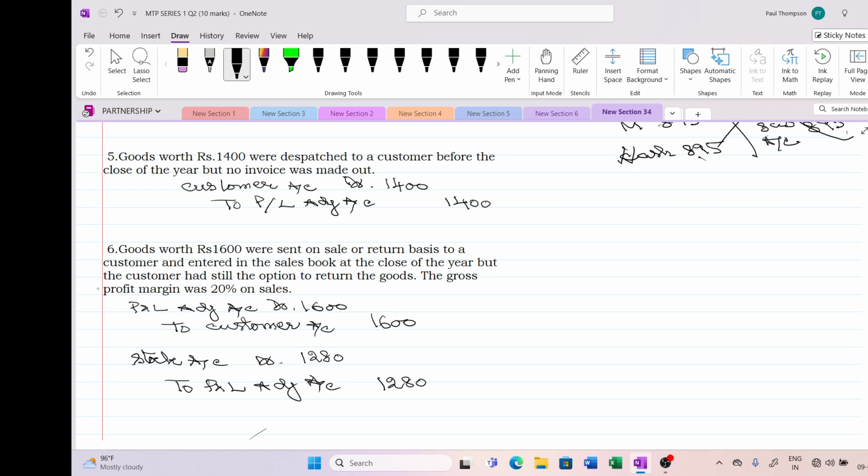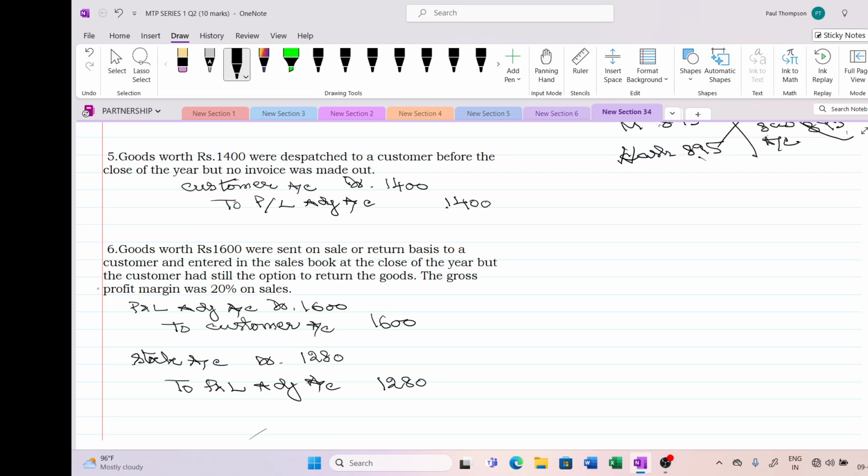Now we cannot touch the sales account, so I am operating the P&L adjustment account. What is the entry for a credit sale? The customer account, or debtor account, is debited to the P&L adjustment account. Hope it's clear to you. Now coming to the next point.